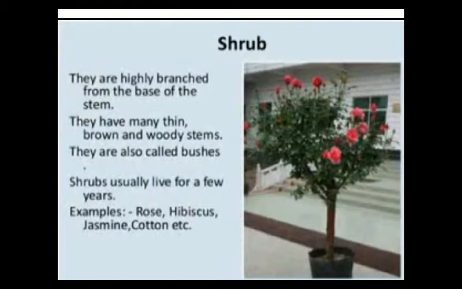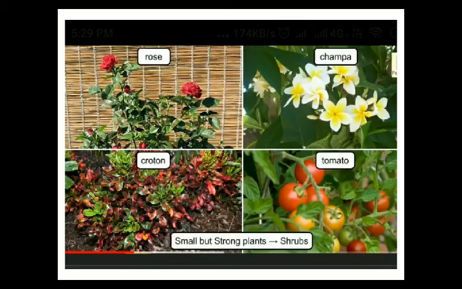Now we will recorrect the points about shrubs. Shrubs are smaller than trees but are still strong. They have woody stems. Some of them are bushy too. Example: rose, champa, cotton, tomato.